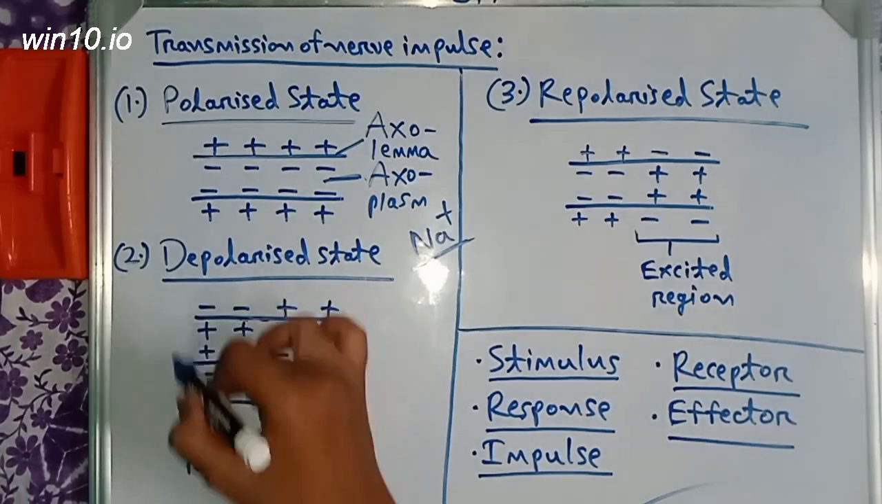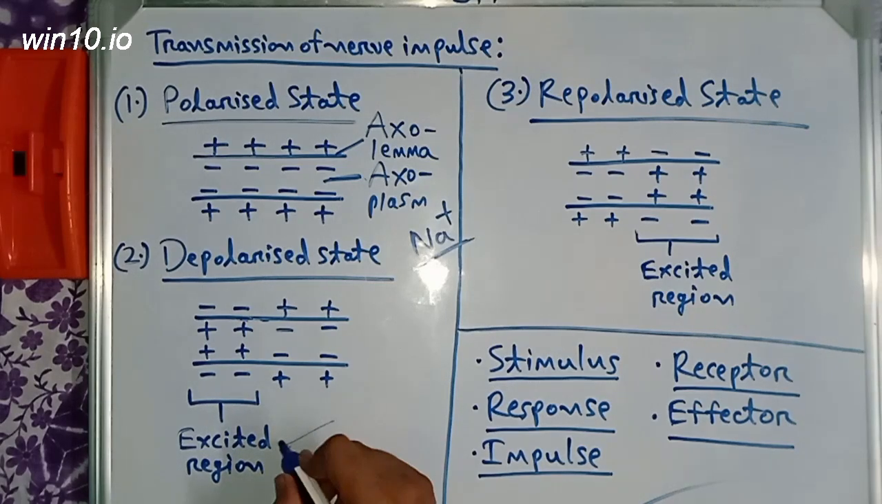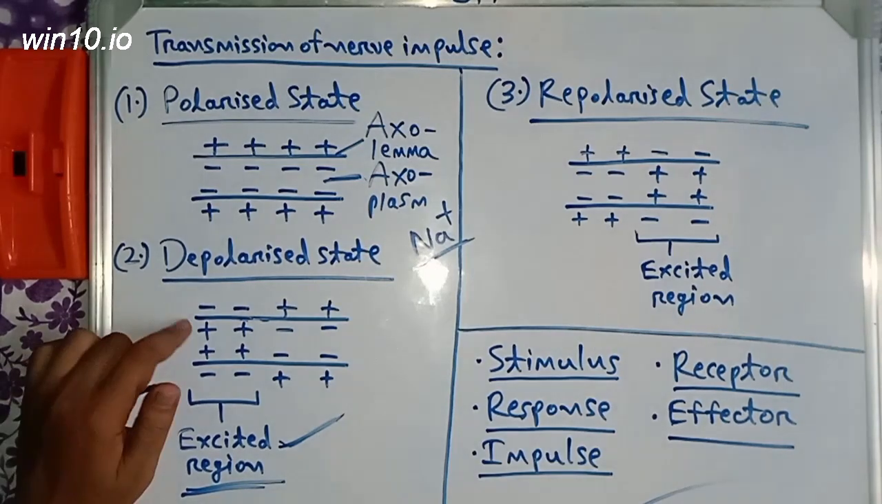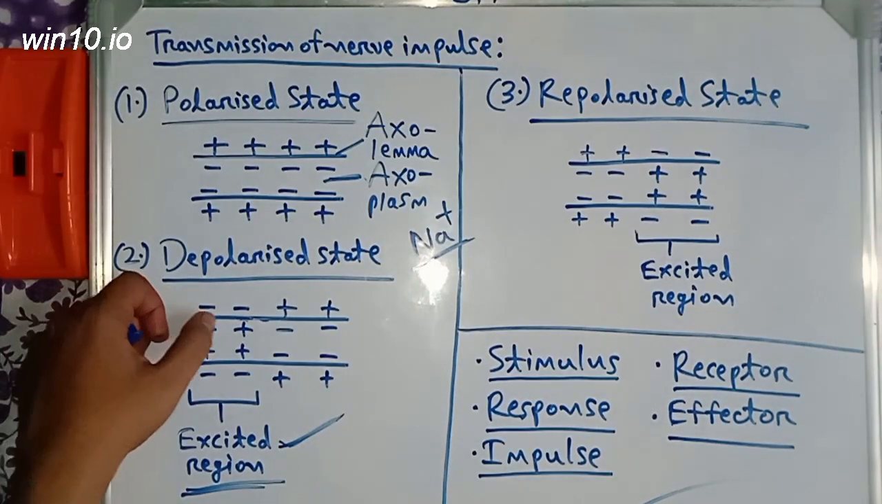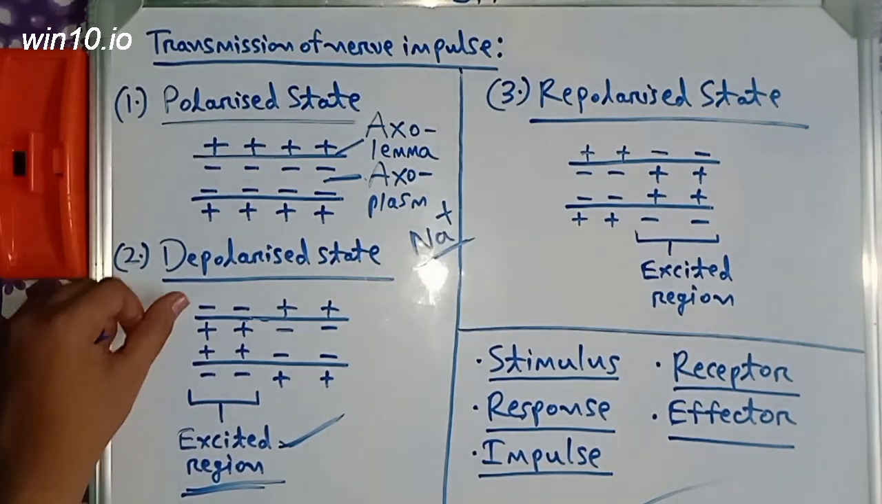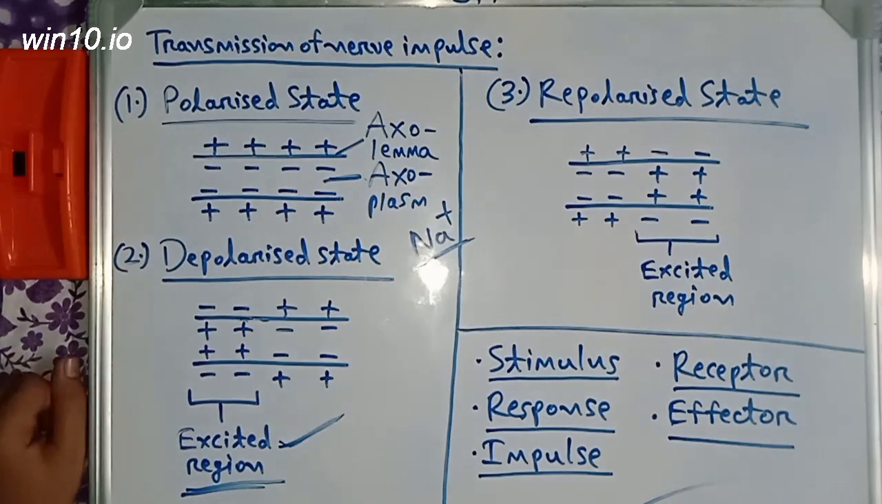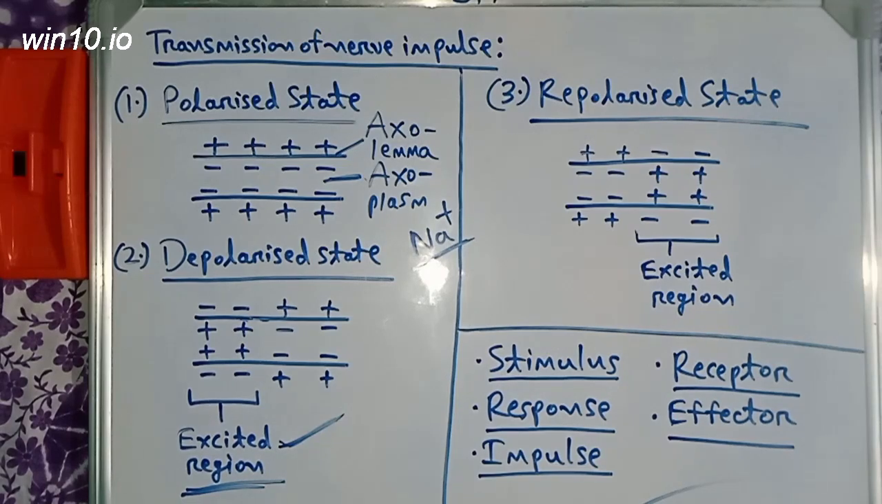This depolarized region is called the excited region, where the positive charge is inside and the negative charge is outside. Why did it happen? Because of the increase in permeability of the axolemma to the sodium ions, the sodium ions suddenly came inside. So this region suddenly became depolarized, or became the excited region.